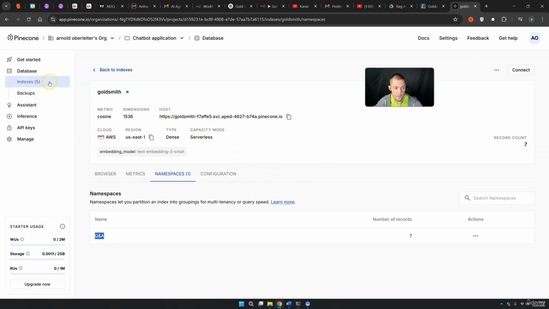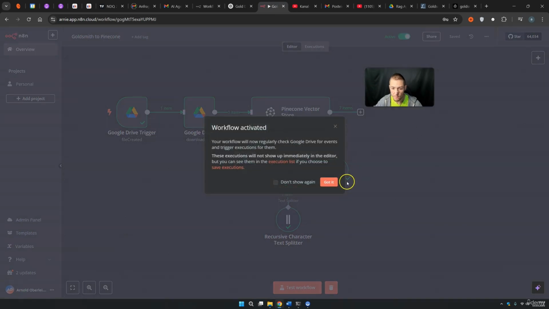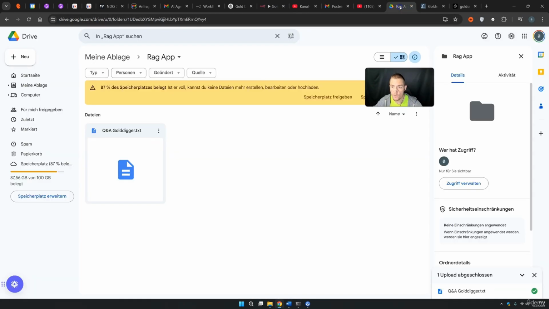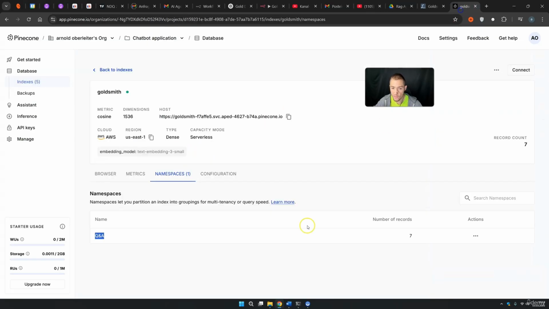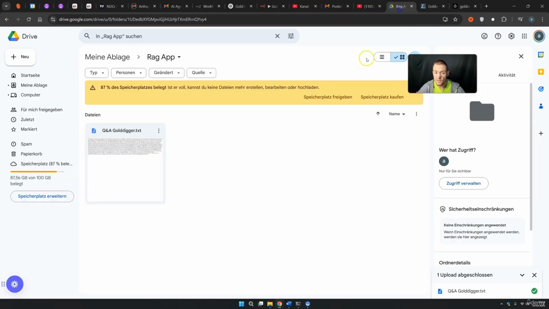This thing is right now really cool because what we want to do right now is to simply make this from inactive to active. We press got it, and then we can simply come here into Google Drive and upload new data, and the new data will get inserted into our Pinecone vector database. So every time, as soon as you get new information from your client, you can simply come to your Google Drive and upload this data.